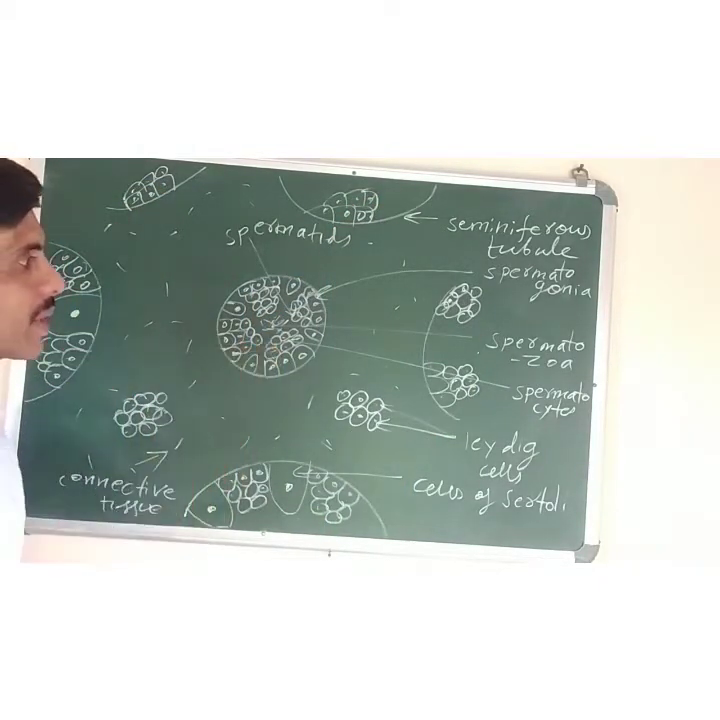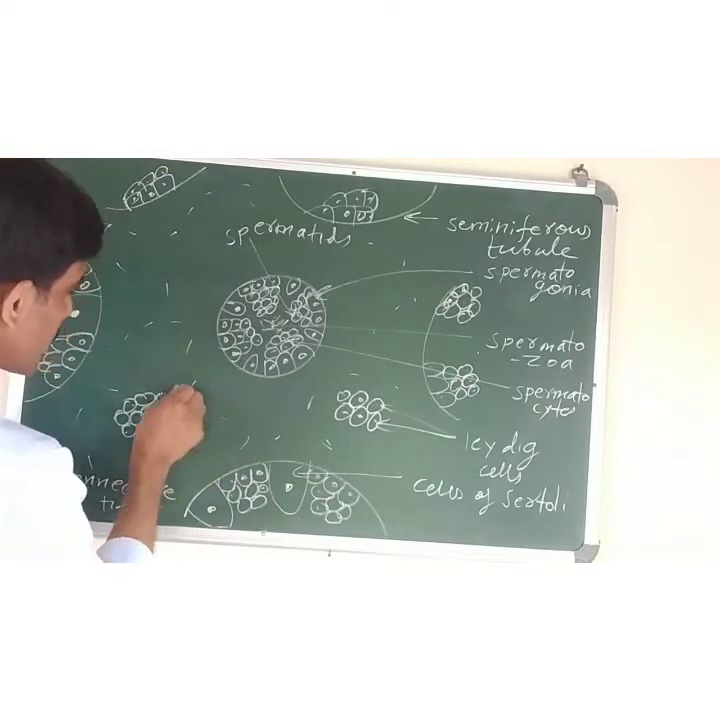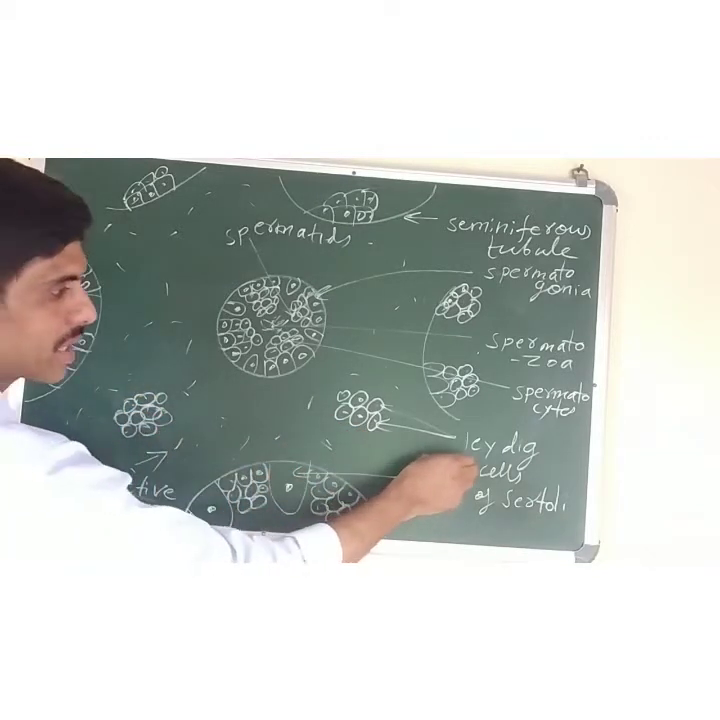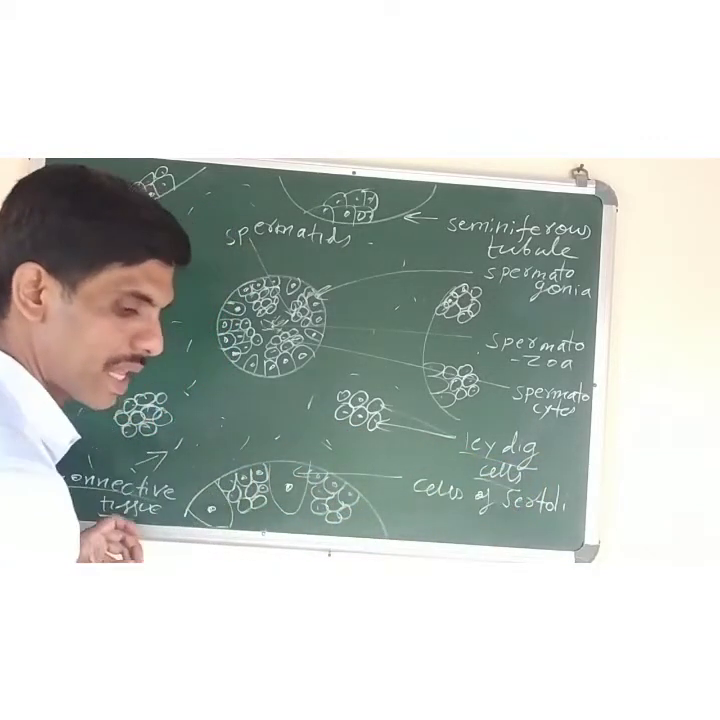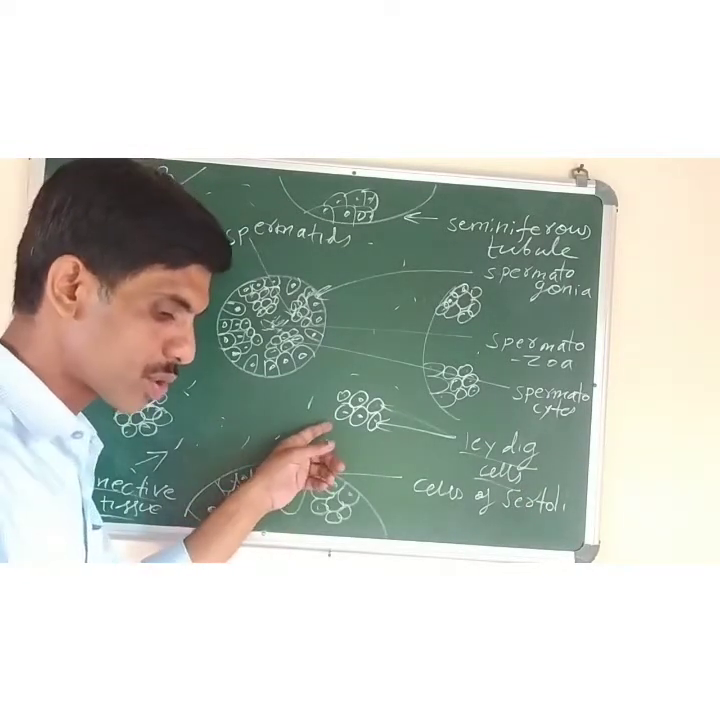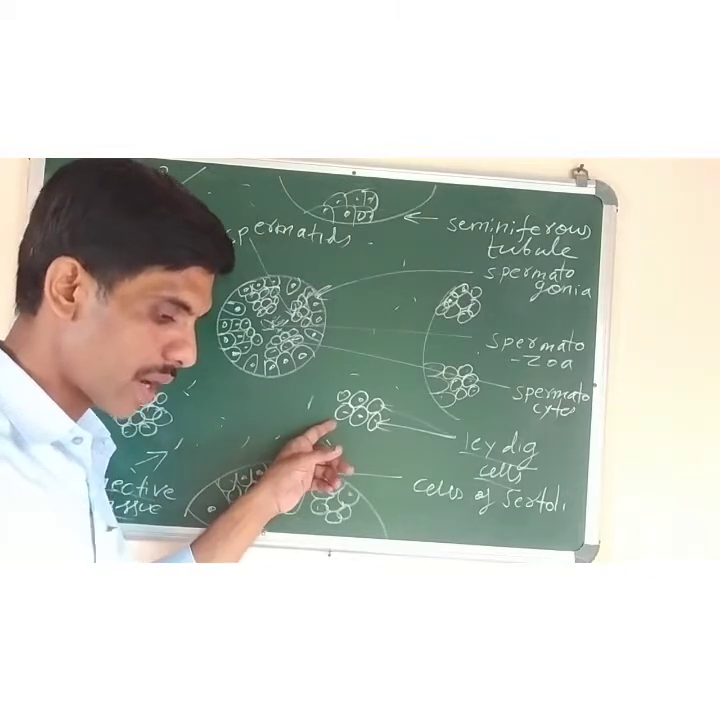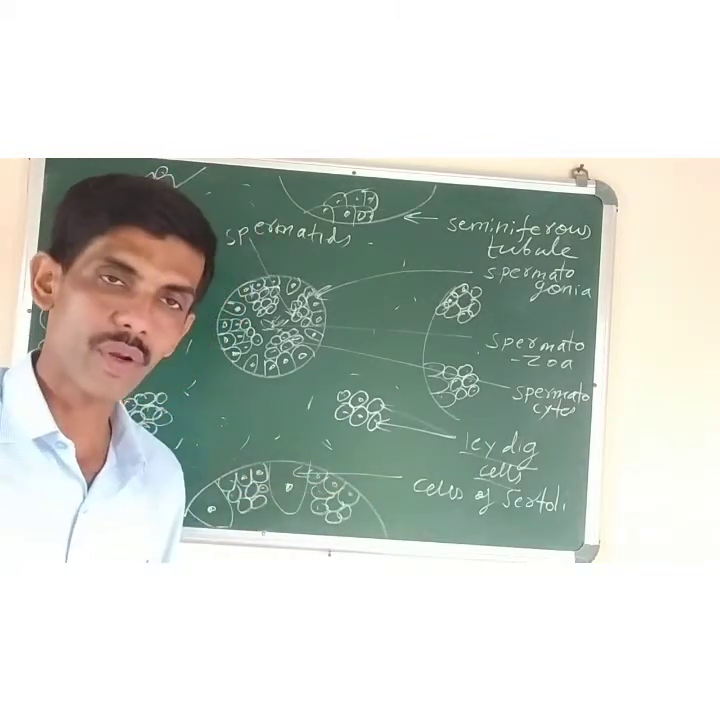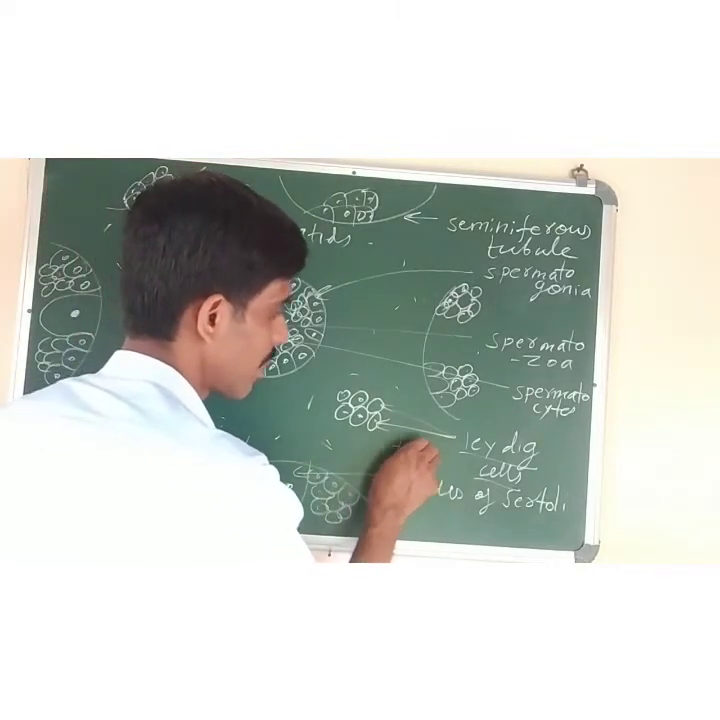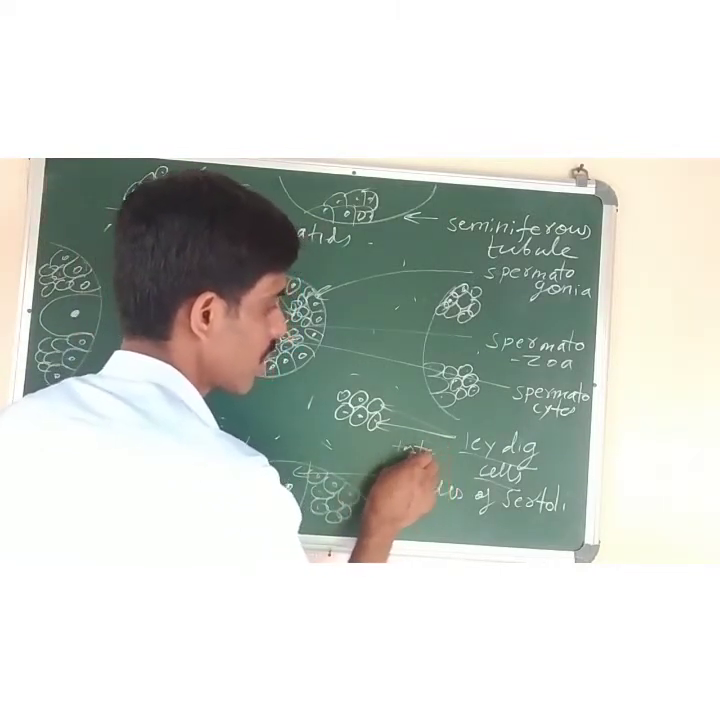Now in this seminiferous tubule, you can see that the gap which is present in between the tubule is called connective tissue, which is filled, and certain cells are shown here. These cells are known as Leydig cells. The function of these Leydig cells or interstitial cells is it provides nourishment. They are the ones which secrete the male hormone, which is known as testosterone. So male hormones are produced. The male hormones are called testosterone.